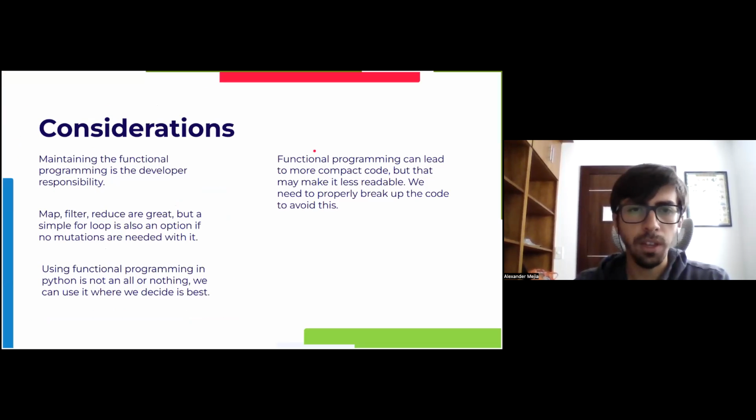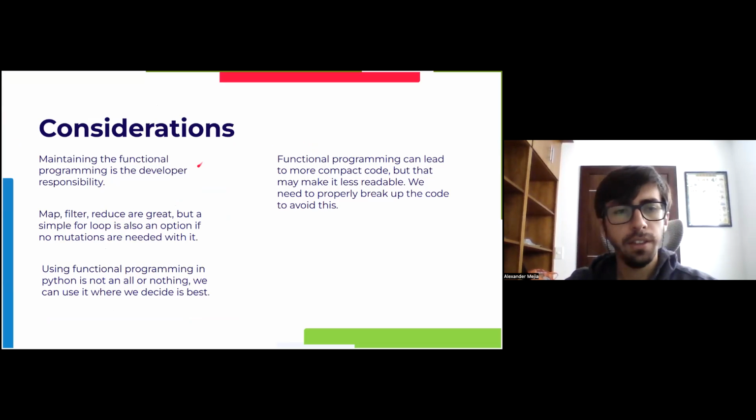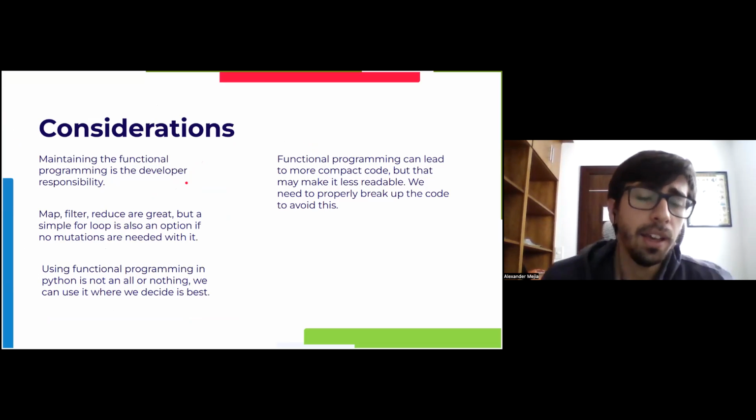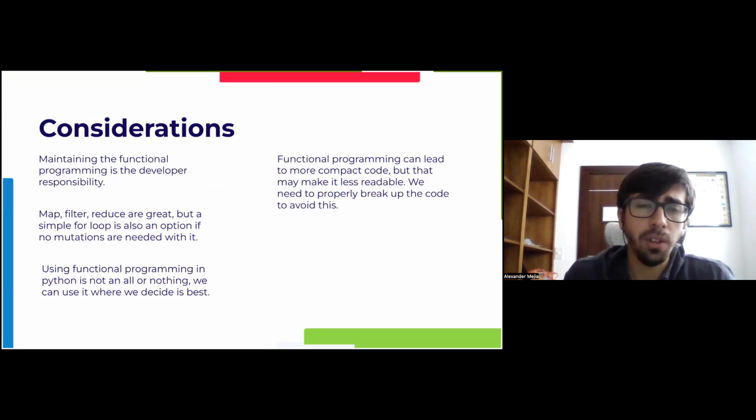As a final note, let's talk about some considerations that we have to take into account and some lessons that we can take. First of all, functional programming code is going to be the developer's responsibility in Python in general, because we don't have a check that says our code becomes fully functional. Instead, we have to take into account which principles we want to add, which elements we want to take into account, and how we are going to do it.